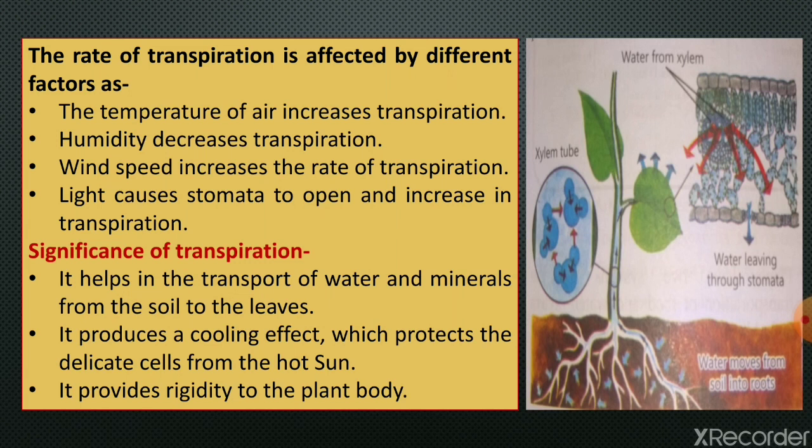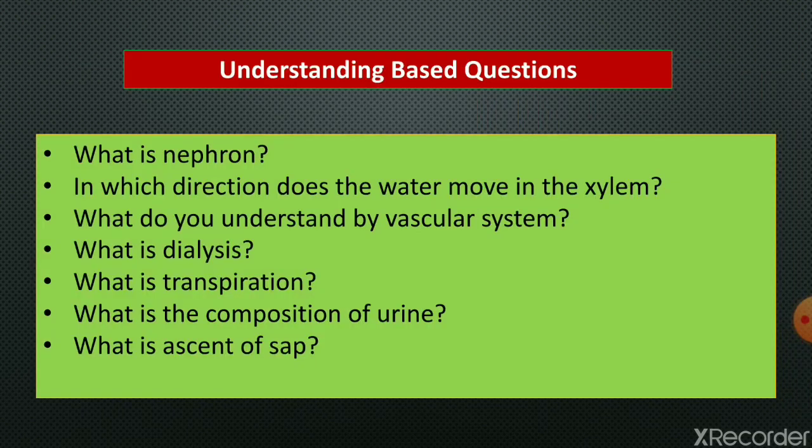This cooling effect protects the delicate cells from the hot sun. Then it also provides rigidity to the plant body, which is very important, because it makes the cells strong and rigid.